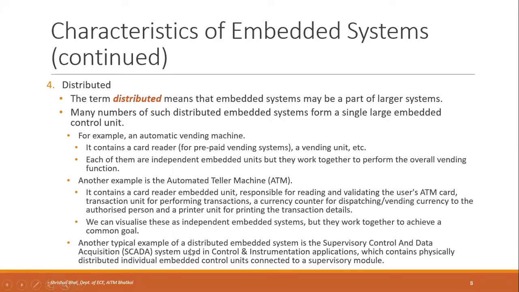Another typical example of a distributed embedded system is SCADA. SCADA is supervisory control and data acquisition, which is used in control systems or instrumentation applications. They contain physically distributed individual embedded control units, which are connected to a supervisory module. So they are all different independent systems, but they are connected to a supervisory module, and they form the overall SCADA system, supervisory control and data acquisition system.